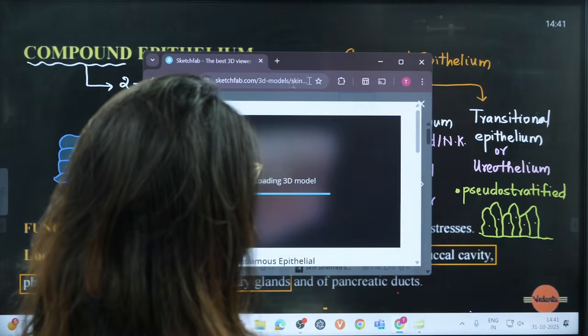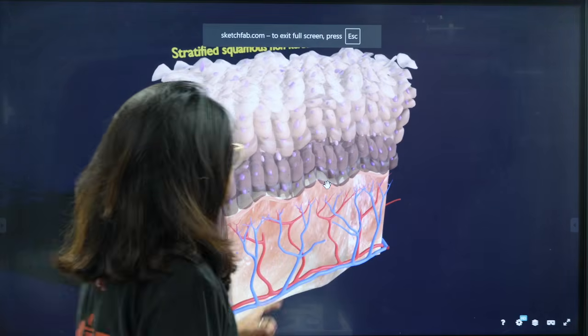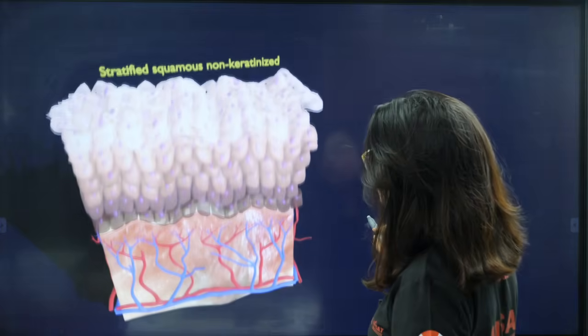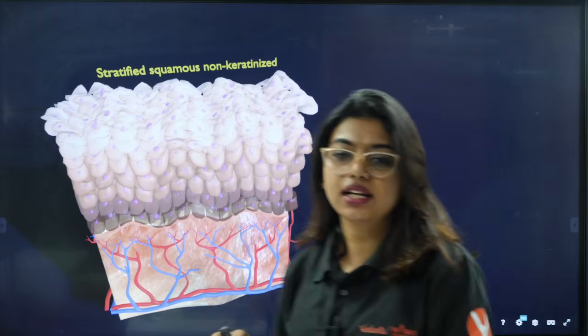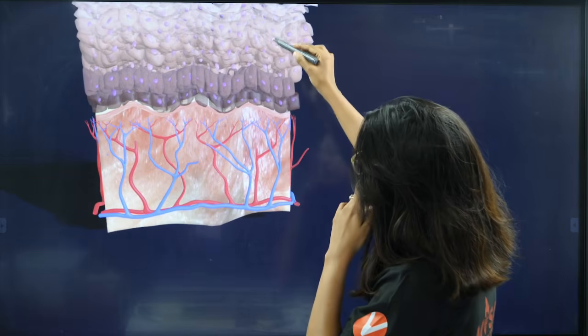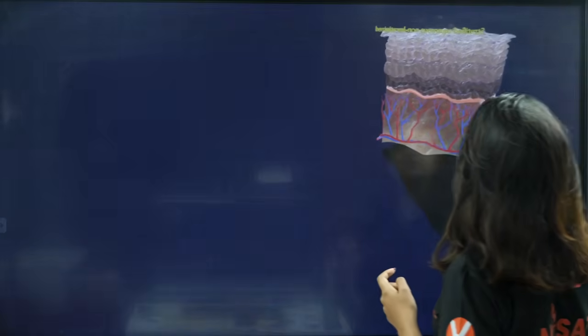Yes, can you see here? This is actually stratified squamous layer. So students, stratified squamous non-keratinized. That's why I just wrote stratified squamous. Stratified squamous keratinized, non-keratinized will be there. Here you can see they are multi-layered, and again they are non-vascular. Here you can see the connective tissue is present.